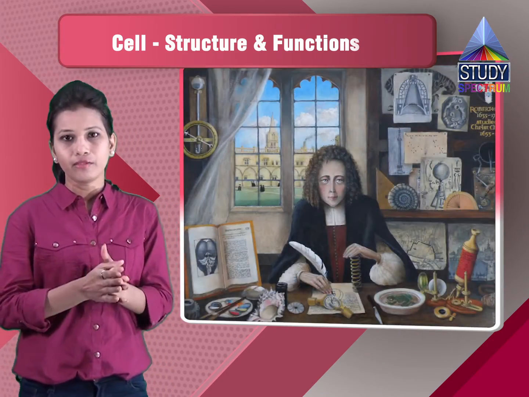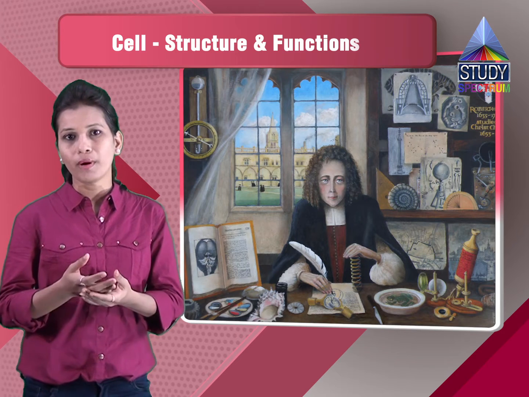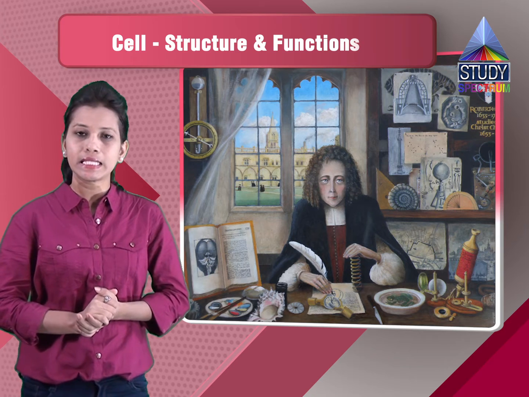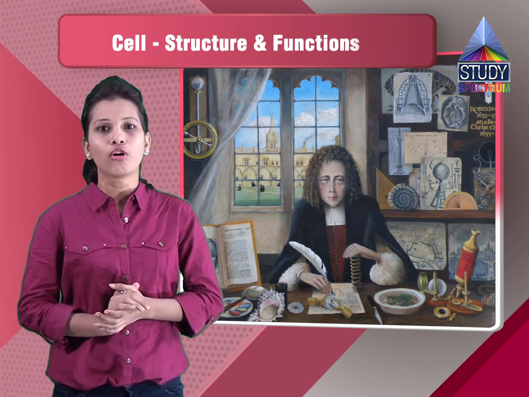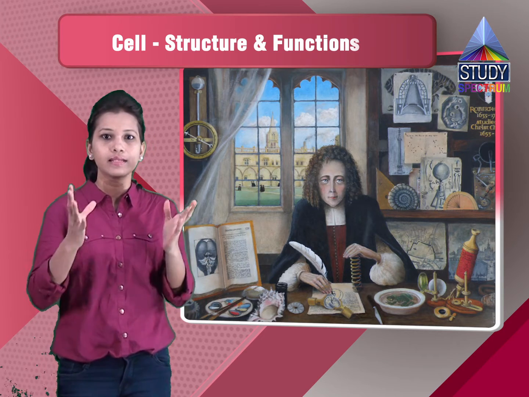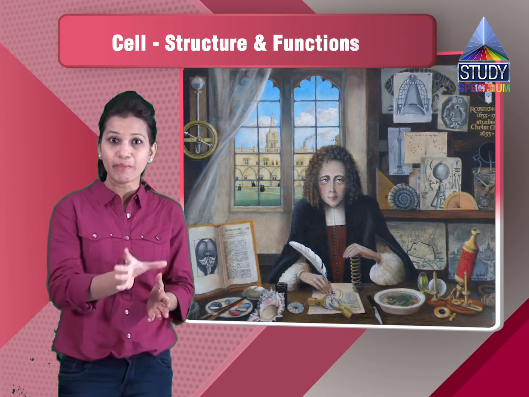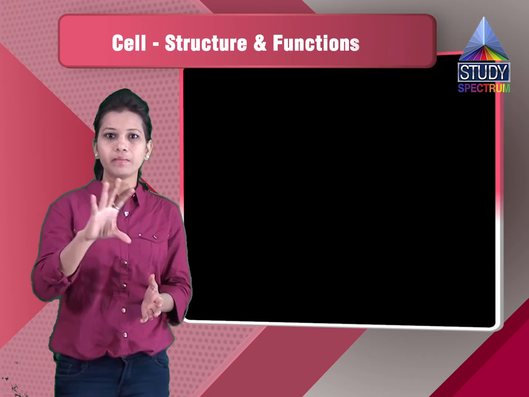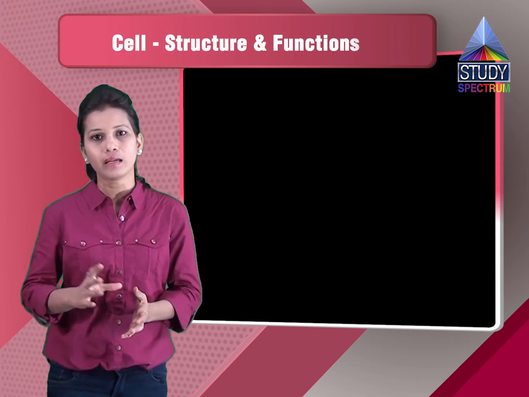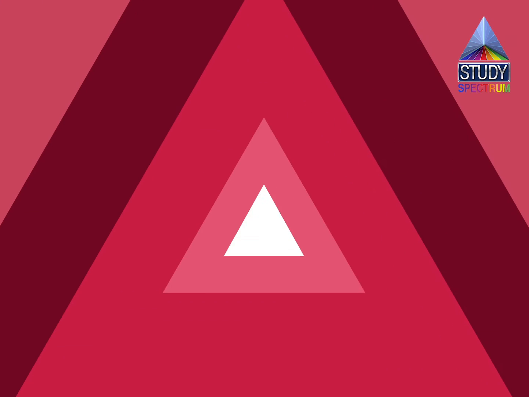Then we have seen the discovery which was done by Robert Hooke, an English scientist, who discovered the cell in 1664. The discovery was a great achievement which made us understand that the cells of the body, a particular type of cell, will be of the same size and will contain the same material in a particular type of cell.